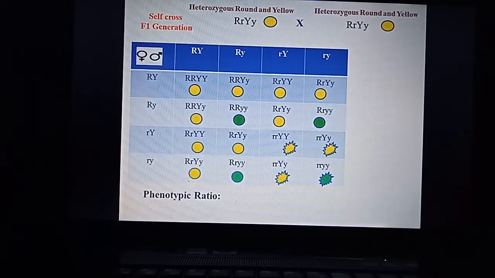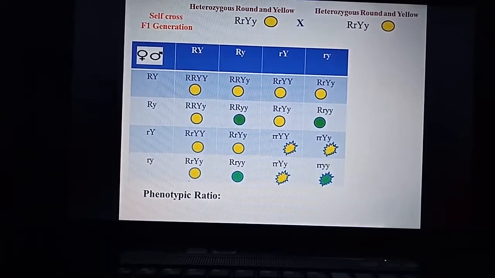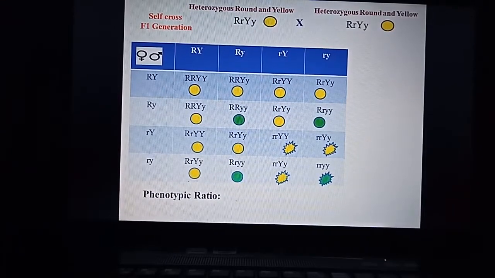So for the phenotypic ratio, you just check how many yellow seeds are here. Phenotype means external appearance. So here how many externally round yellow seeds are there, that we will count.